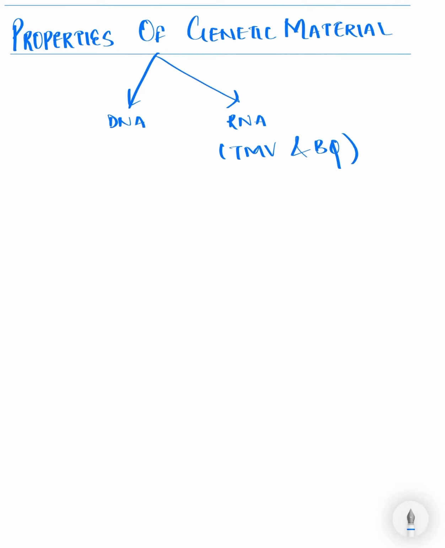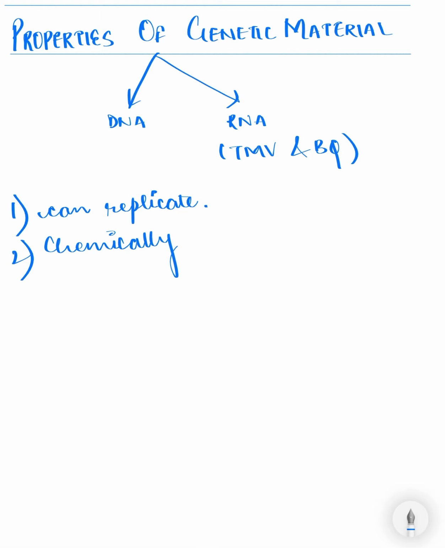The very first property is they can replicate, they can make copies of itself. Second point here is they are chemically as well as structurally stable.